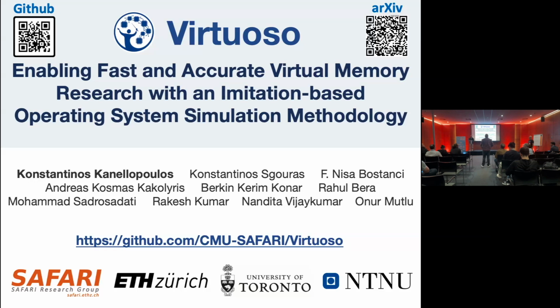Hi, Kanellopoulos, great talk, great work. You showed a few figures where the accuracy drop of some of the tools is actually quite high. Do you have any insights into what's going on and how we're going to close this gap? You mean the accuracy drop is high? Yes. So I think this accuracy drop comes from many components. In these workloads where we saw the address translation problems, the accuracy mainly comes from the main memory model. We have many requests coming to memory, and if your main memory model is not good, then it doesn't matter what you do with the other models.